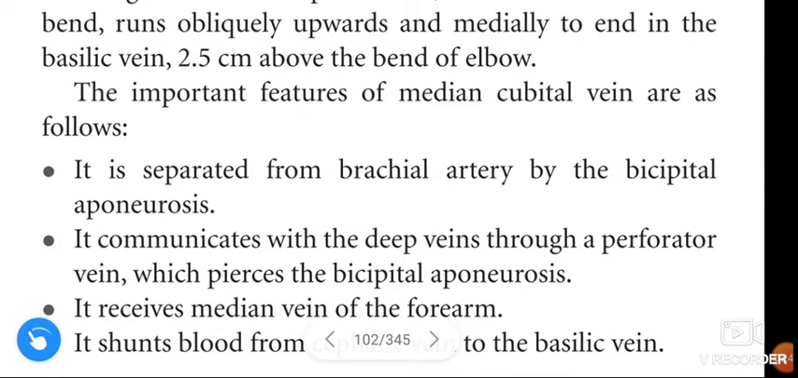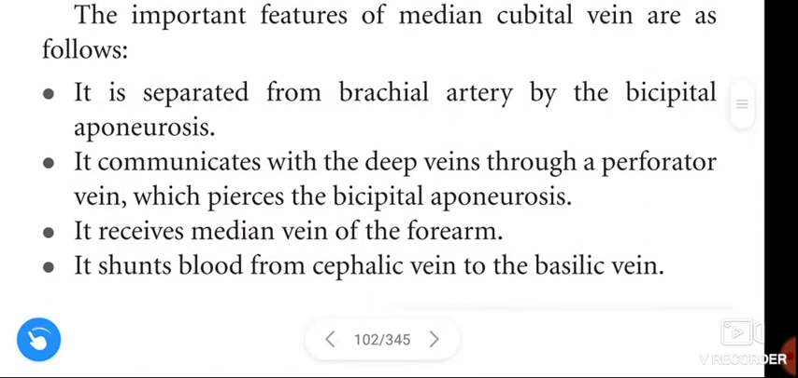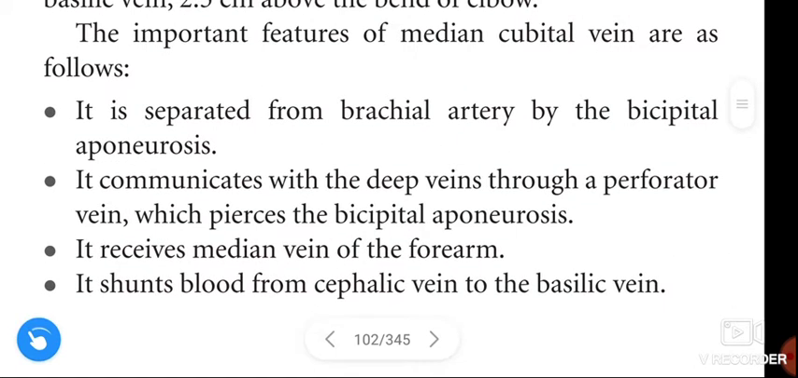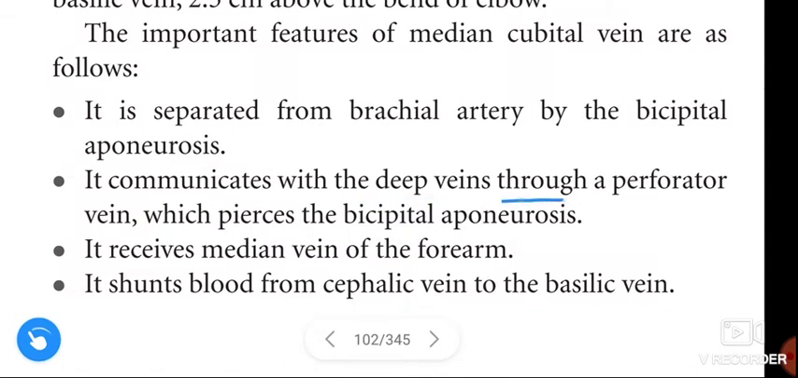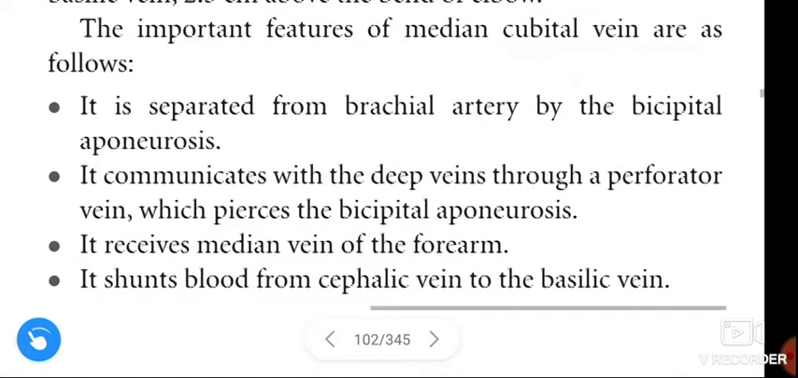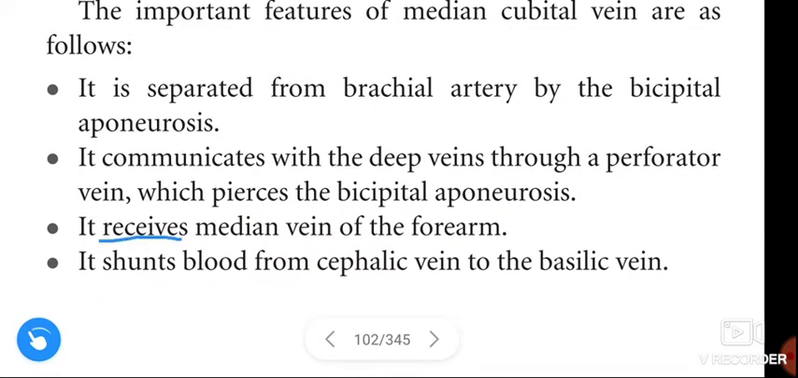See once again the important features of the median cubital vein. It is separated from the brachial artery by the bicipital aponeurosis, and it communicates with the deep veins through a perforator vein which pierces the bicipital aponeurosis. It receives the median vein of the forearm. It shunts blood from the cephalic vein to the basilic vein.